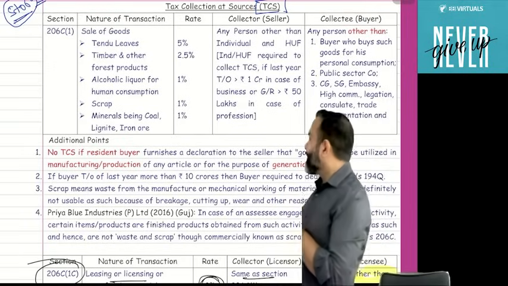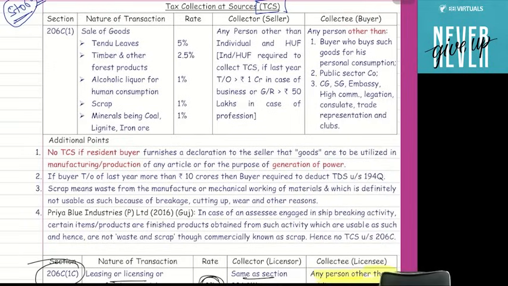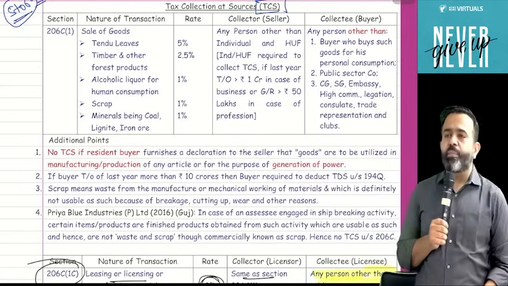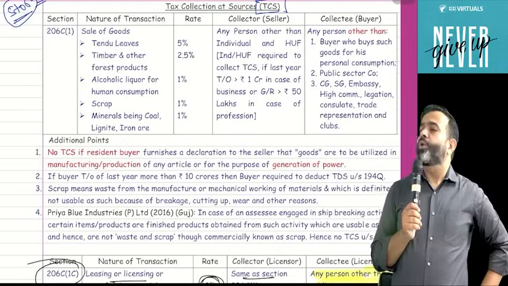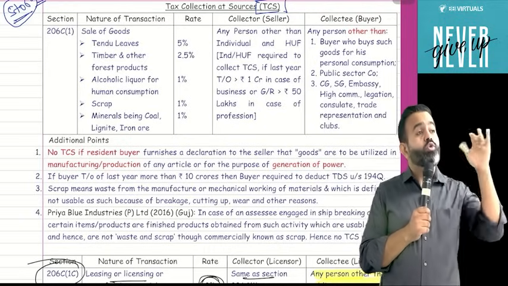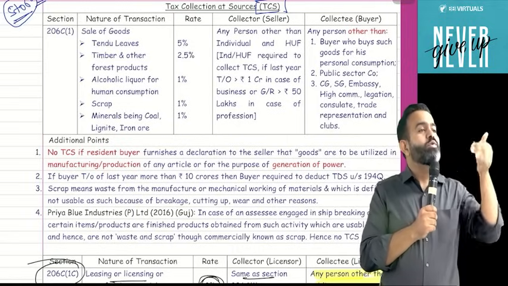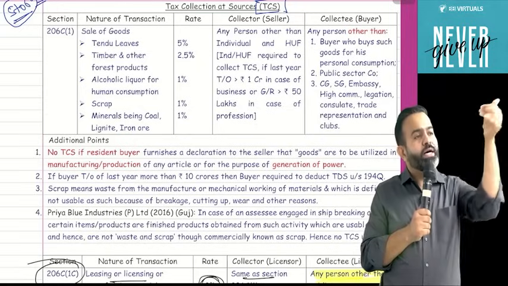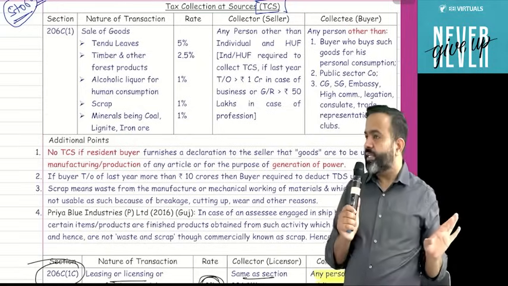One more point, the lawmaker says that if any public sector company purchases these goods, then also TCS is not applicable. An example of a public sector company is Coal India. Coal India is a government company, a public sector company. Coal India used to purchase coal from Adani Limited. So if they purchase coal from Adani Limited, then TCS is not applicable.